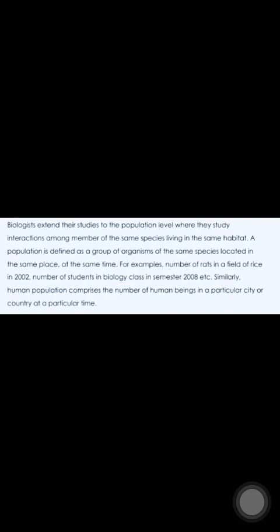Similarly, when we are talking about human population, it means the number of human beings in a particular city or country at a particular time.